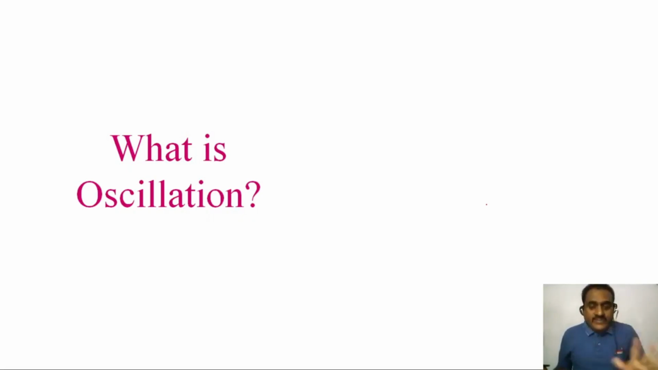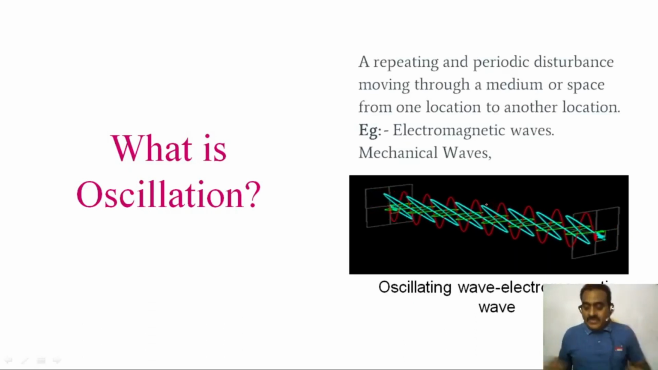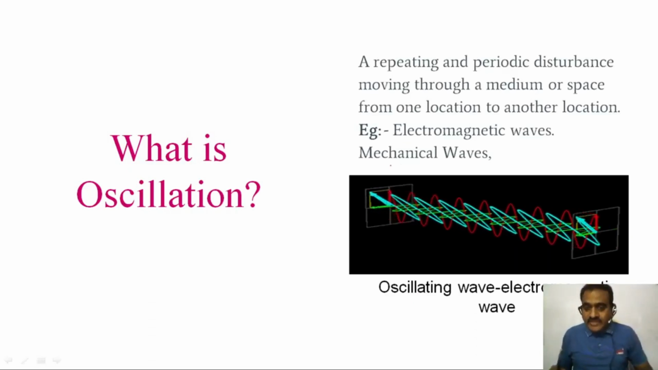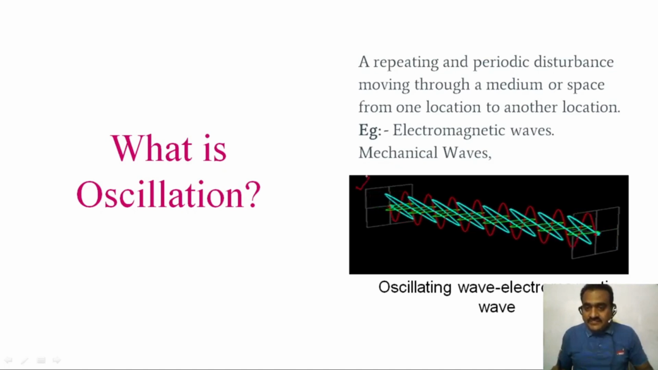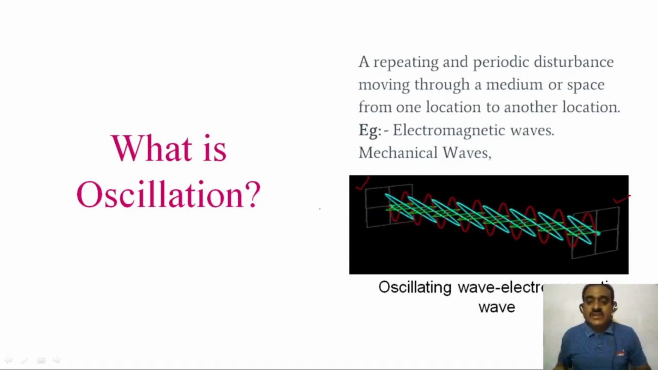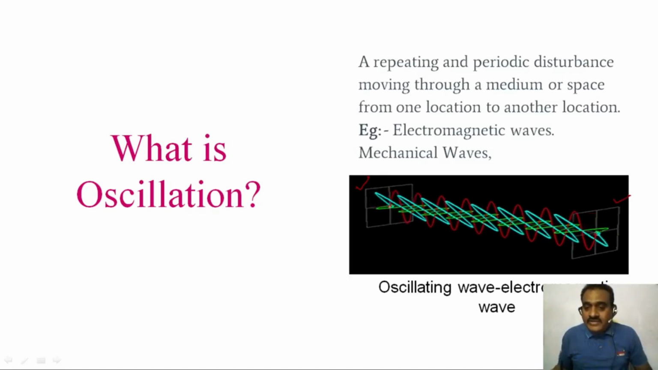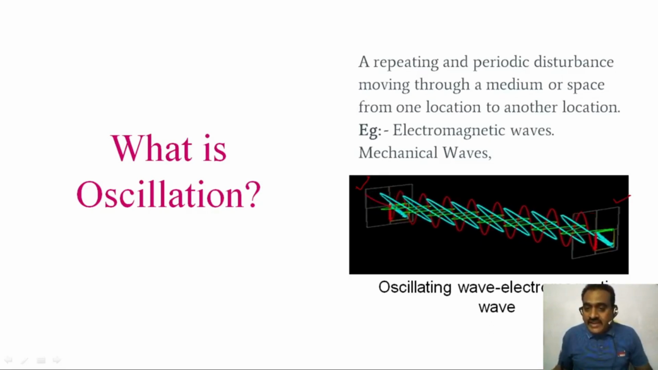So the perfect definition I am going to give: oscillation is repeating and periodic disturbance moving through a medium or space. You can see on the screen clearly. Here you can observe, I am giving this right symbol, and this symbol also. This is the center point. The wave is moving left side and also right side.